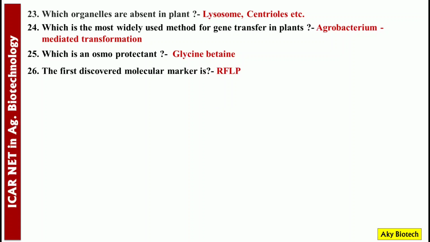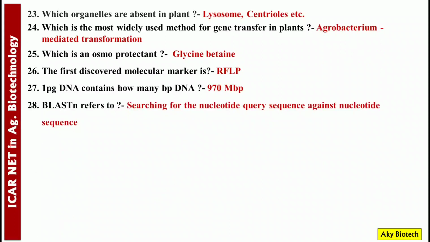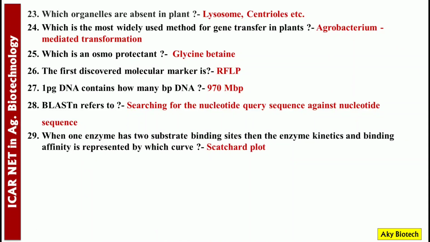The first discovered molecular marker is RFLP. 1 picogram DNA contains how many base pair DNA? It's 970 megabase pair. BLASTN refers to? It refers to searching for the nucleotide query sequence against a nucleotide sequence. Number 29. When one enzyme has 2 substrate binding sites, then the enzyme kinetics and binding affinity is represented by which curve? Scatchard plot.